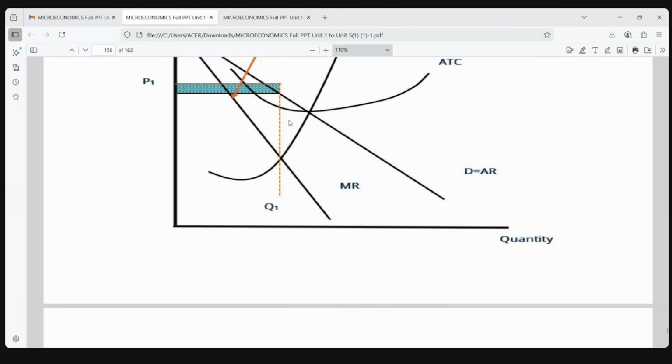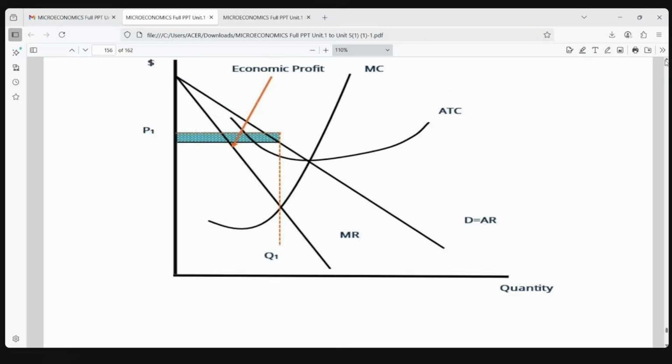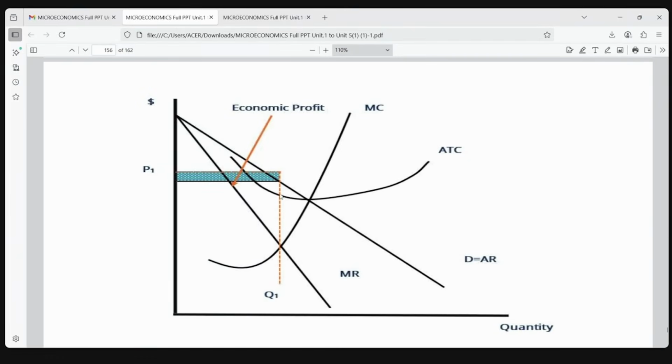From here, try to draw to touch this particular point, that is revenue, and this should also be touching towards the x-axis. Equilibrium is at a point where MC is equal to MR. This is the MC curve, and this is the marginal revenue curve. Only equilibrium will be at that point where MC is equal to MR.